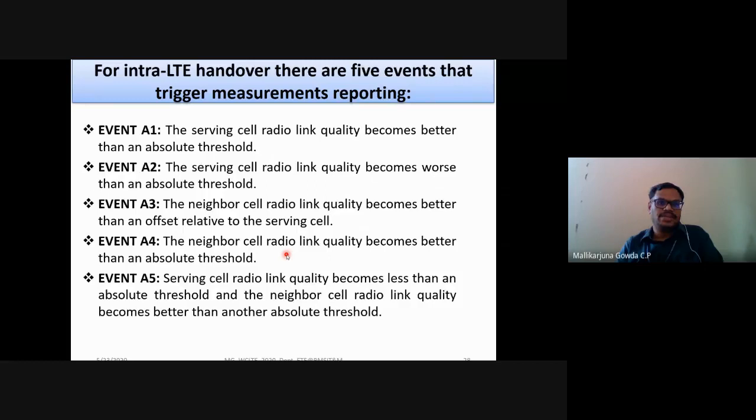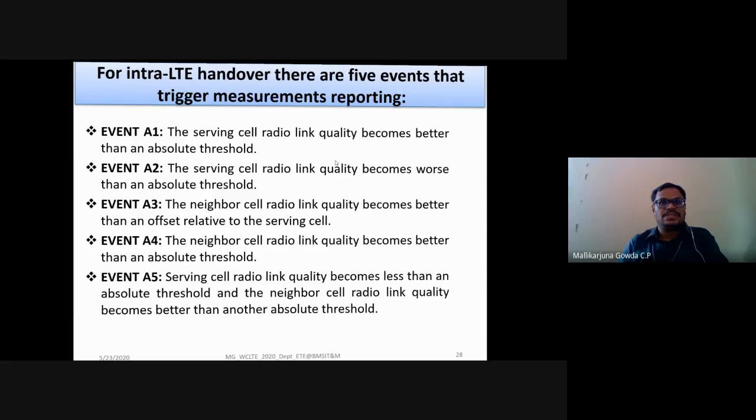And event A5 will be triggered when the serving cell radio link quality becomes less than an absolute threshold value and the neighboring cell radio link quality becomes better than another absolute threshold value. So these are the 5 different events, A1 to A5, used for triggering the measurement report based on these thresholds. This is for intra-LTE.